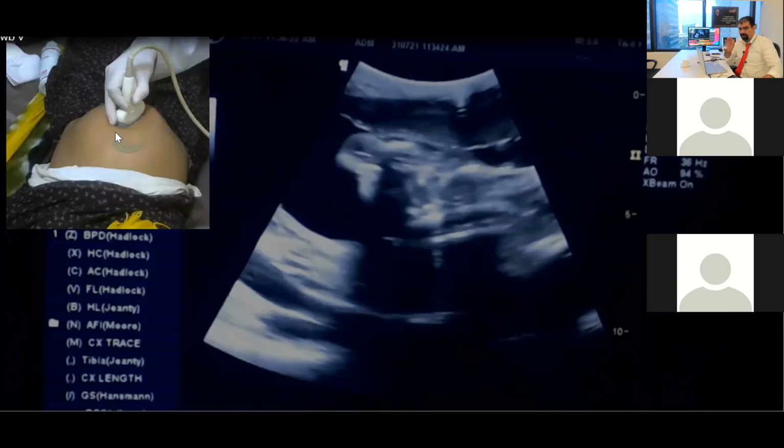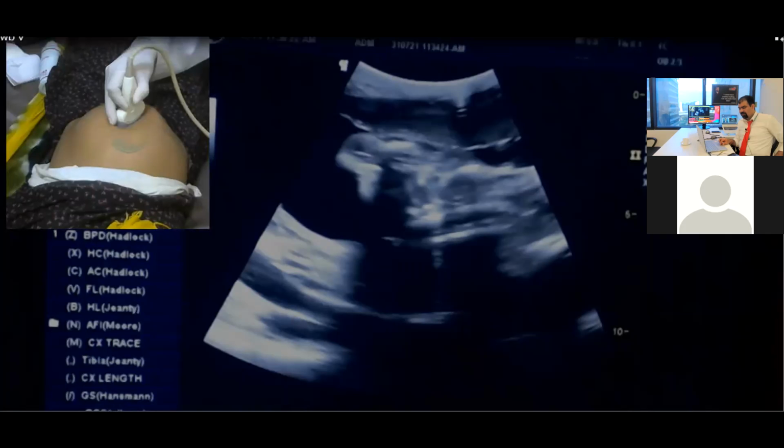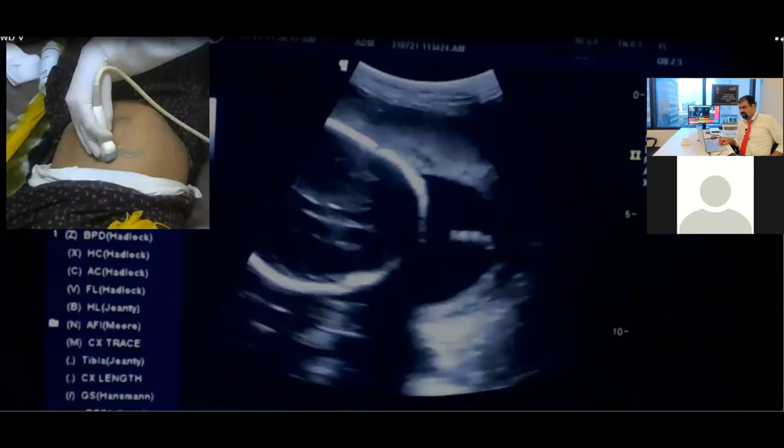So I have to make a strategy when I am taking an ultrasound. I have to play with my neurons, not haphazardly searching for the femur here, there. No. If the head is over here, then the femur will be lower down. But in case of a cephalic presentation, I will expect the head over here. Where will I expect the femur length now? Here. Yes. Right? So you have to search accordingly.